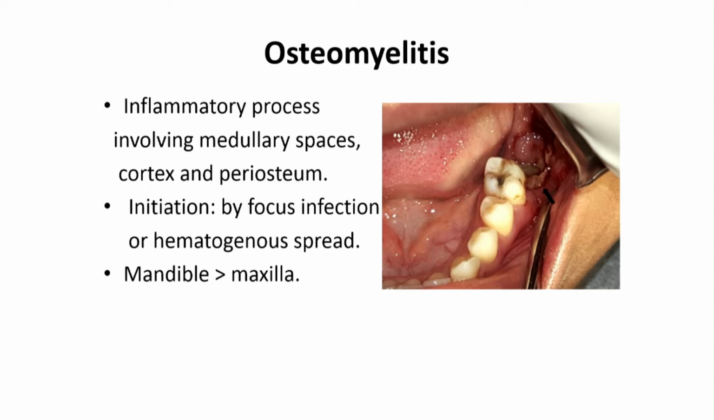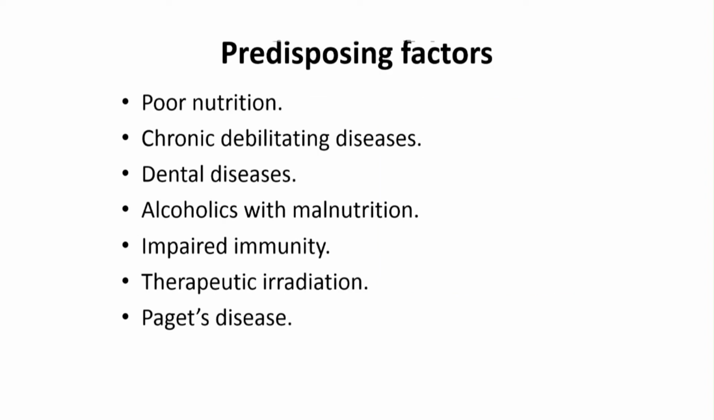Usually, osteomyelitis occurs in the mandible more than the maxilla, and this is due to the type of bone as well as the blood supply. As we know, in the mandible the type of bone is more compact bone and little spongy bone, and as well there is little blood supply in the mandible compared to that of the maxilla.